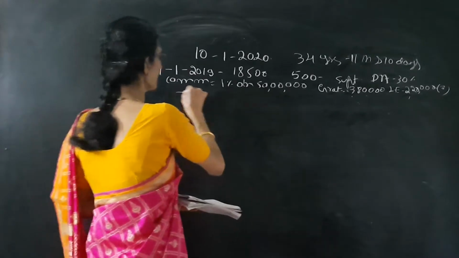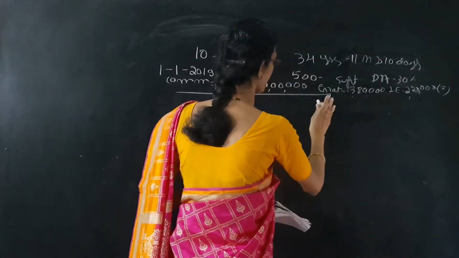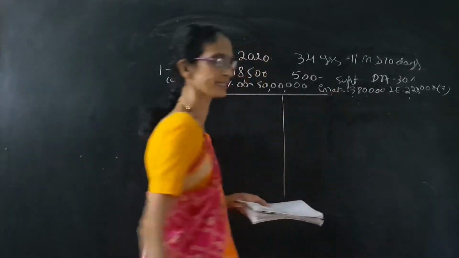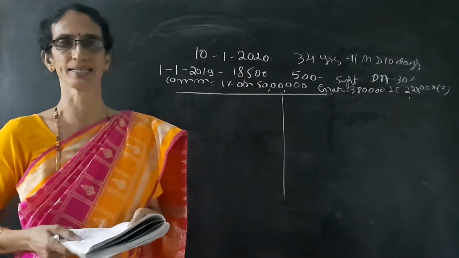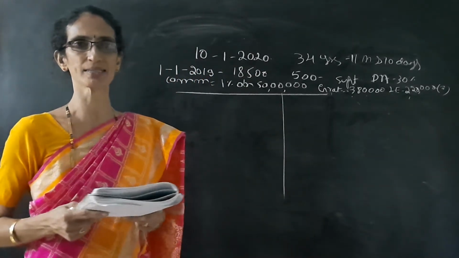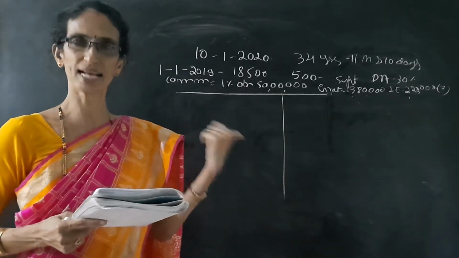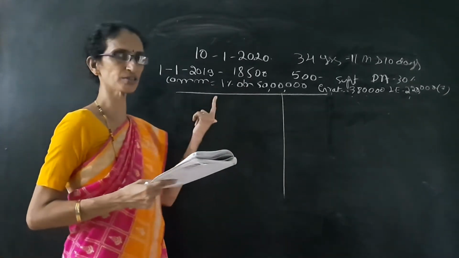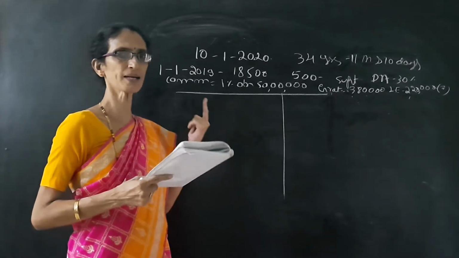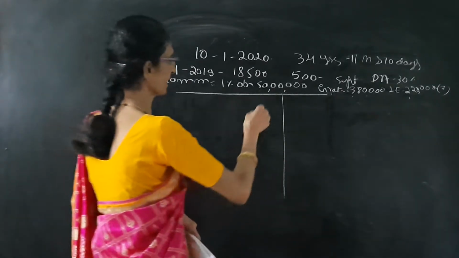So here, if he is not covered under the act, first we have to calculate his 10 months average salary. First we have to calculate the taxable gratuity. For that purpose, the first step is to calculate the 10 months average salary.